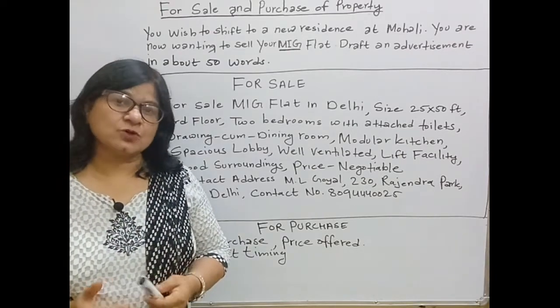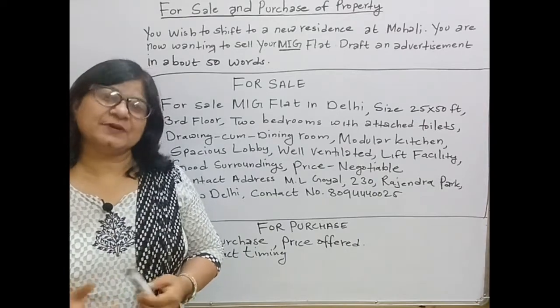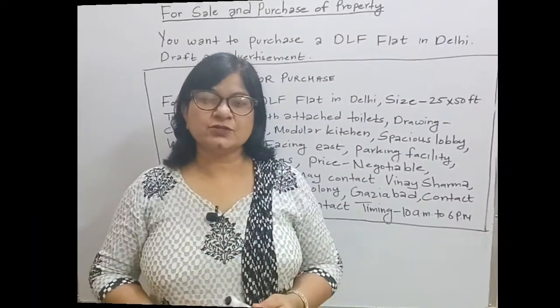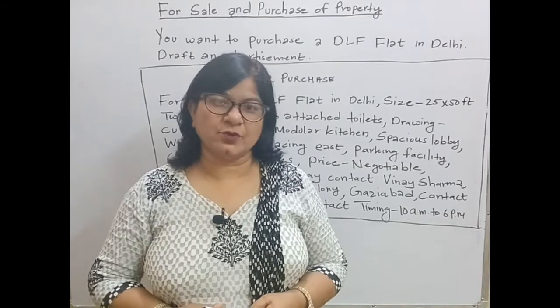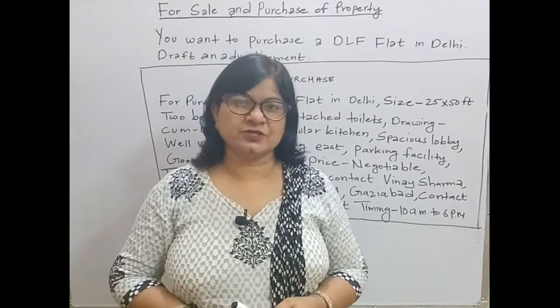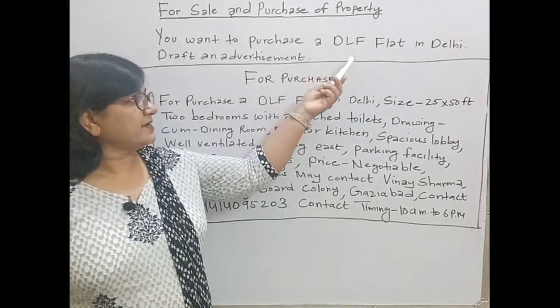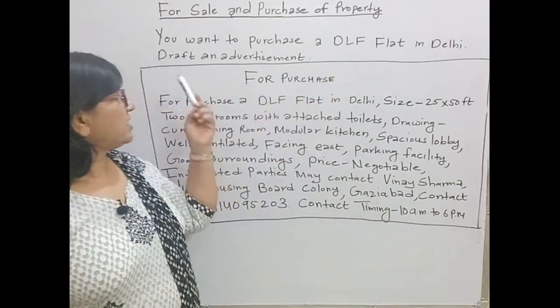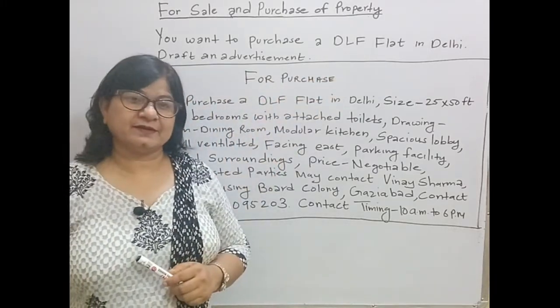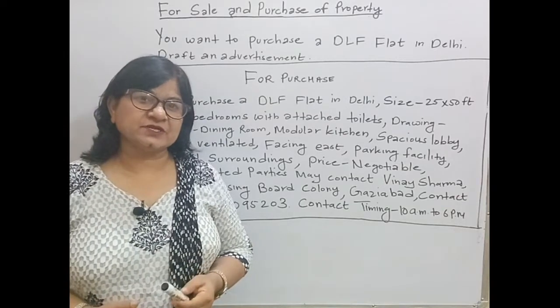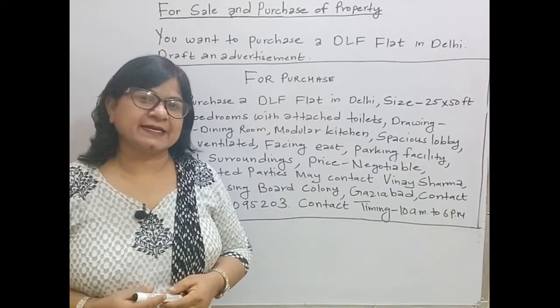And now we will solve a question on for purchase. Students, I have written the question on the board. I will read the question. You want to purchase a DLF flat in Delhi, draft an advertisement. Now in this question, what will be the category?